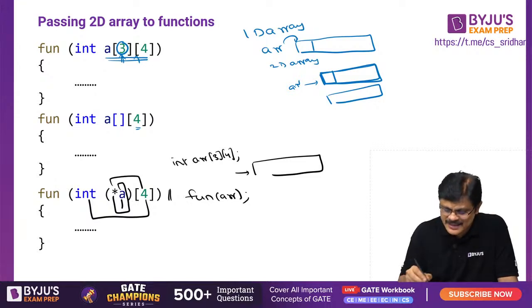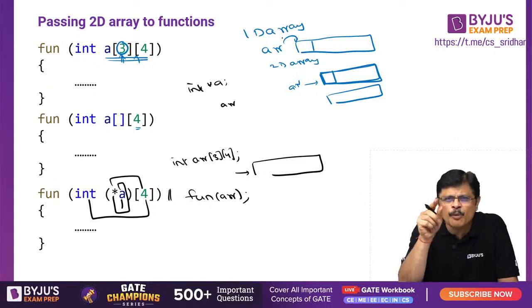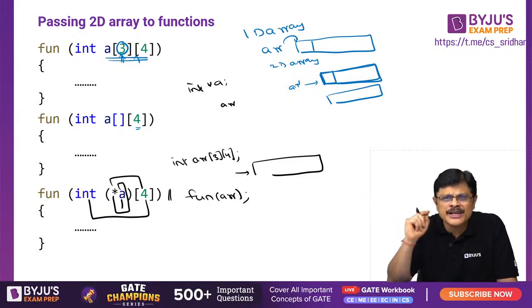See, in a one dimensional array, star A can refer to this particular location if you do it, because you are just pointing to a single integer location. That A plus 1 will point to the next location.